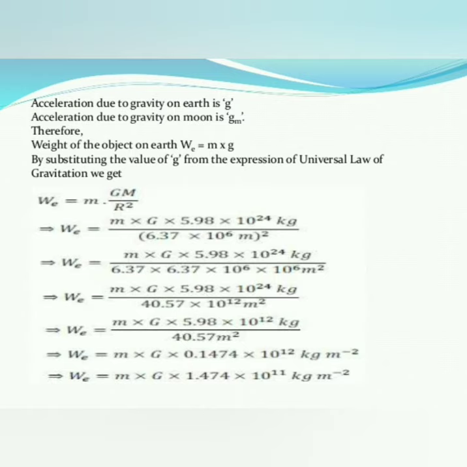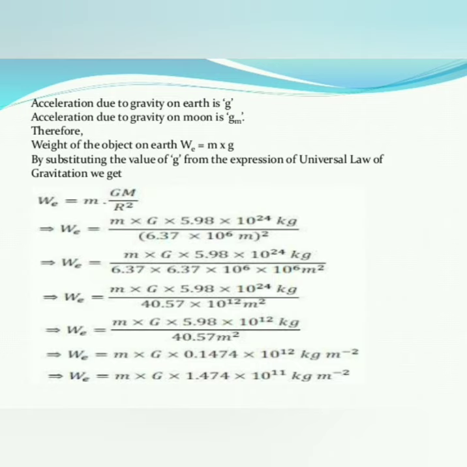So the mass of the moon, its value is 7.36 into 10 to the power of 22 kg. Capital R is equal to the radius of the earth, its value is 6.37 into 10 to the power of 6 meter. And next, Rm means the radius of the moon, its value is 1.76 into 10 to the power of 6 meter. So these values we should substitute in the universal law of gravitation formula.